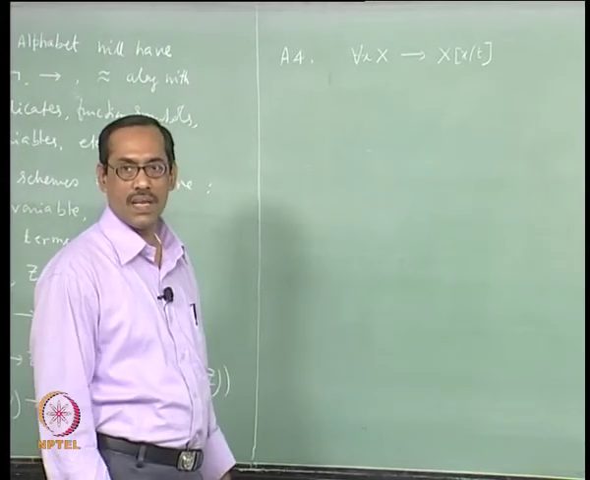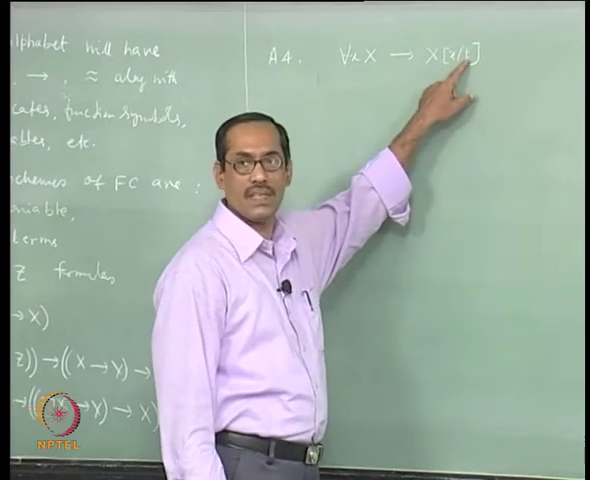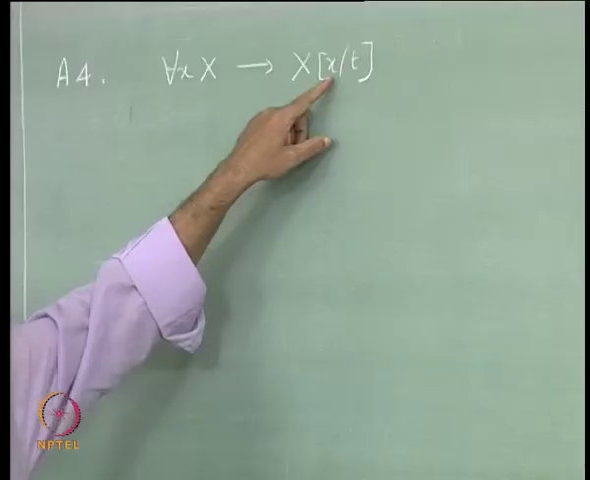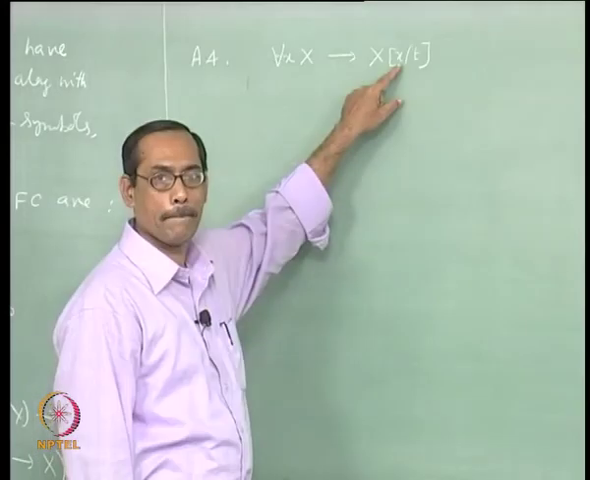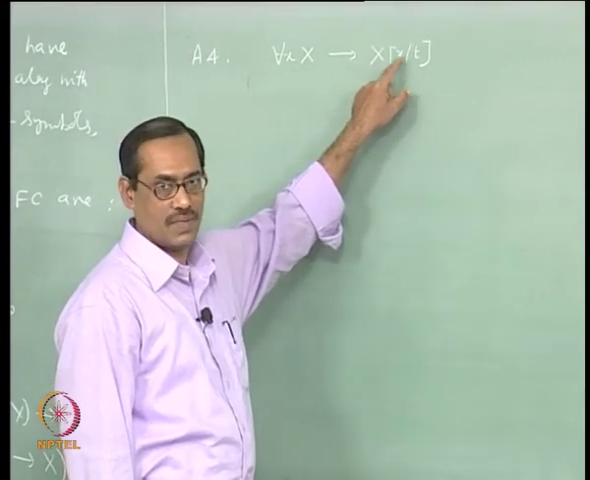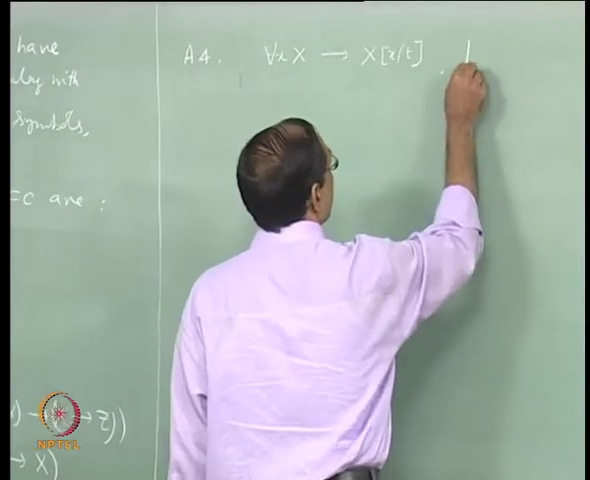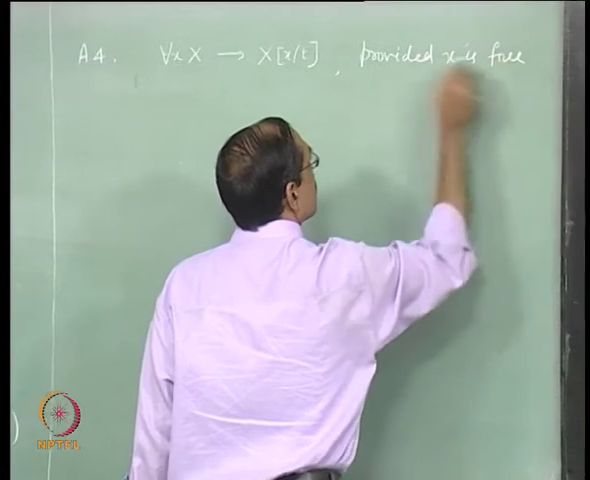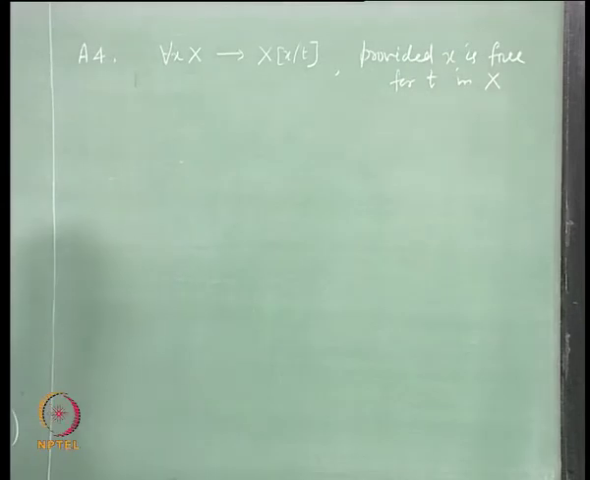So, now you are doing something like universal specification, but then for this term t there are some restrictions on it, fine. What was the restriction, can you recollect with universal specification? Yeah. So, that means x should be free for the term t, x is not only free, x should be free for t. So, write provided x is free for t in x.